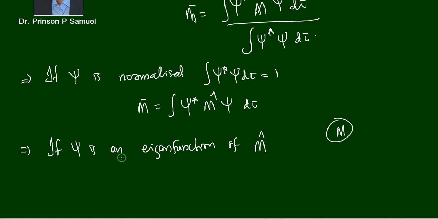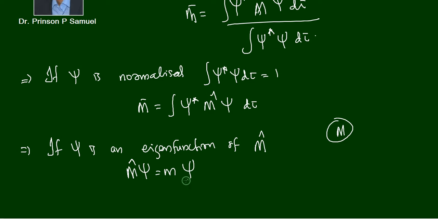So if psi is an eigenfunction of m cap, then we can write m cap psi is equal to m psi, where small m is the value of this physical quantity. This physical quantity was just represented by m. Let it be energy, then small m is the energy value.